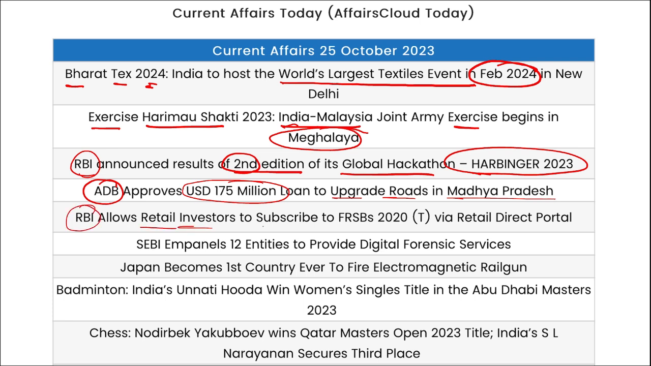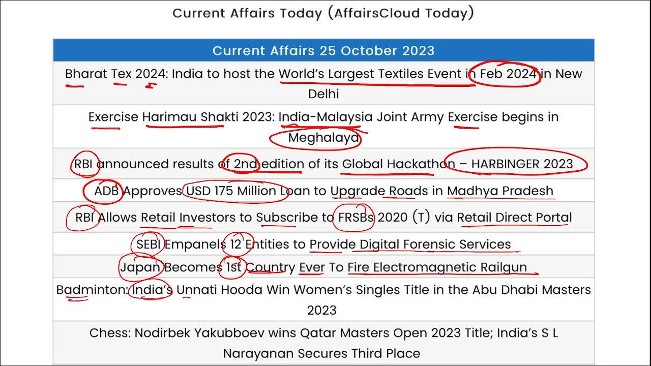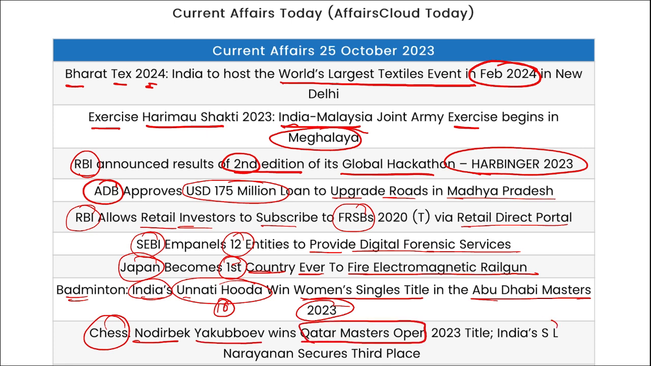RBI allowed retail investors to subscribe to FRSB via Retail Direct Bond portal. Then SEBI has empaneled 12 entities to provide digital forensic services. Japan became the first country ever to fire electromagnetic railgun. Badminton, India's Unnati Hooda, who is 16 years of age, has won women's single title at Abu Dhabi Masters 2023. For chess, Nordirbek Yakubov has won the Qatar Masters Open, and India's SL Narayan secured the third place here, right?